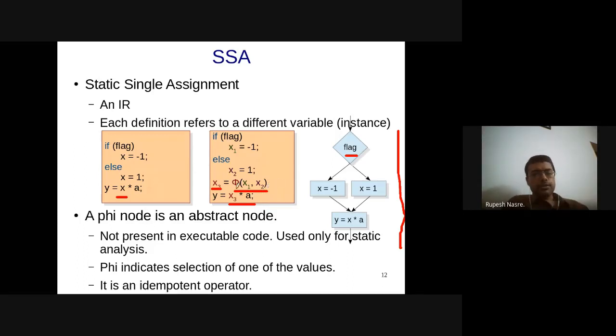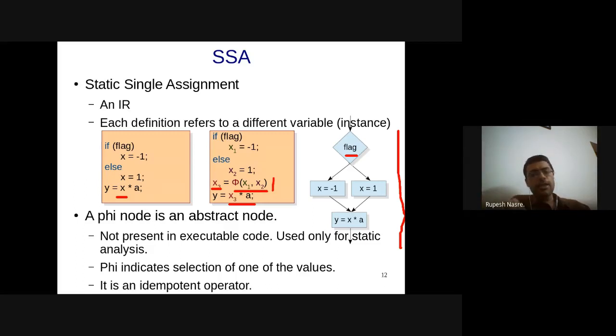Okay, that's a good question. So phi is not used in the 3 address code format. It is used in the static single assignment format. So SSA is also one representation of IR. Like you have 3 address code, 2 address code, 1 address code, static single assignment is another IR representation, which does not have any restriction in terms of the number of variables and so on. Although there have been SSA forms which can be converted into 3 address code.